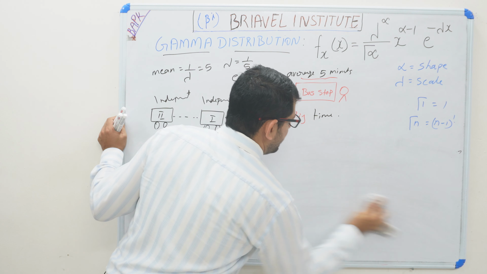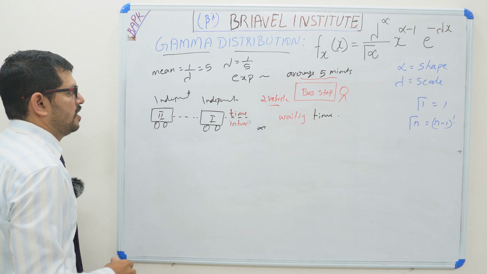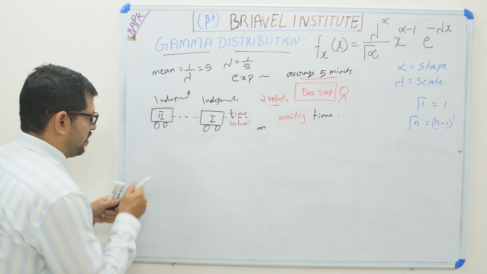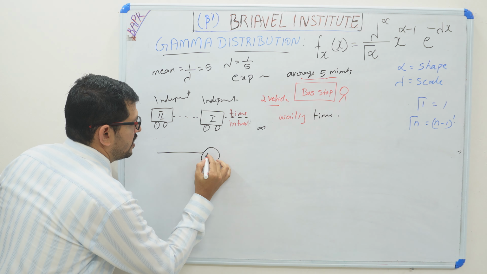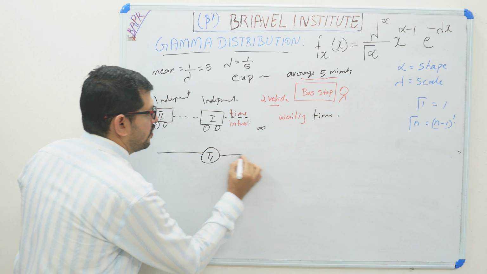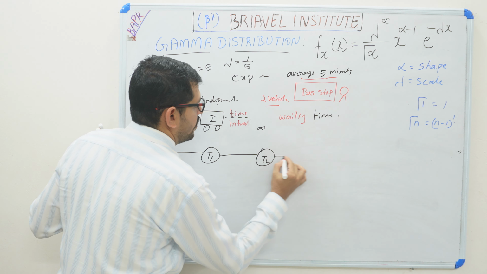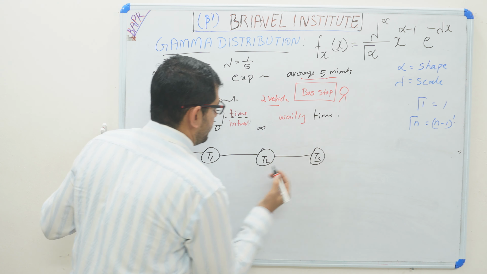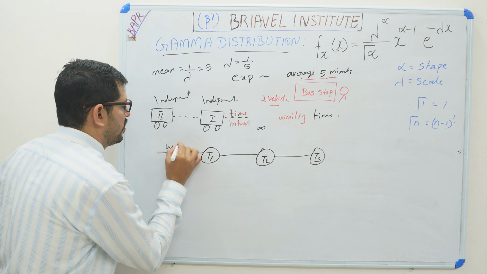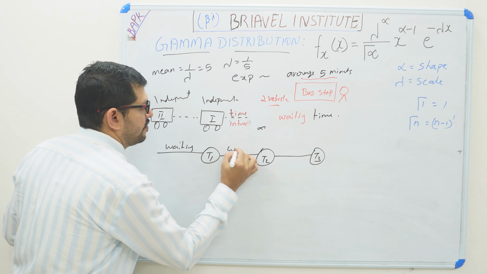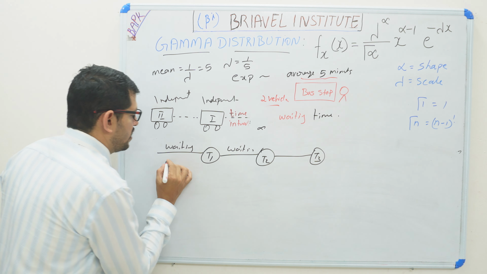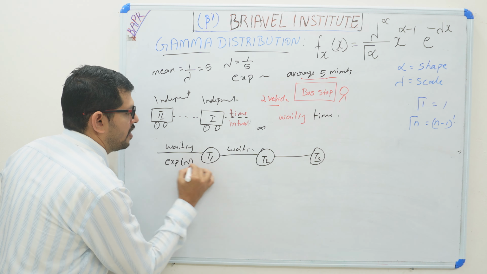So each event is explained in the exponential distribution like that. T1 is a waiting time, T1 and T2 and T3, each event. So this is a waiting time. All these events are explained by exponential lambda.